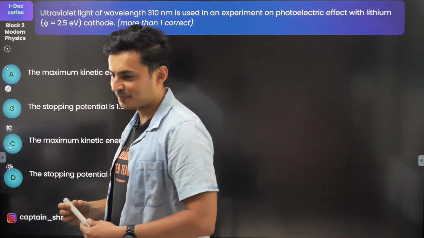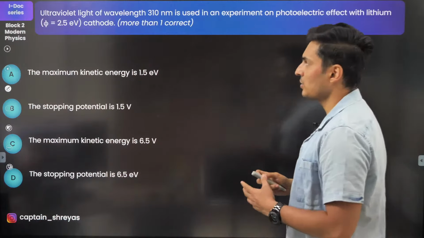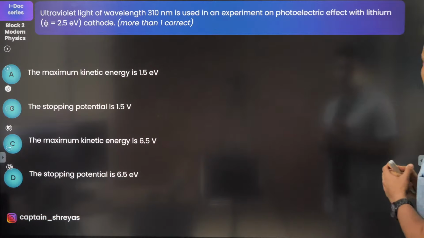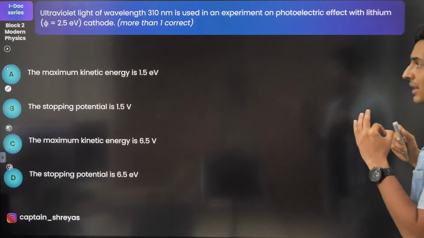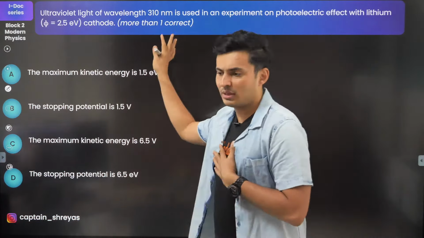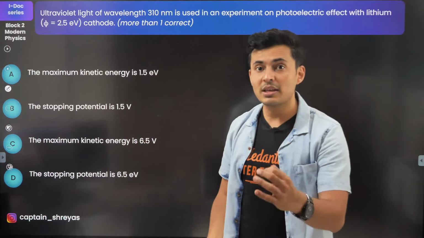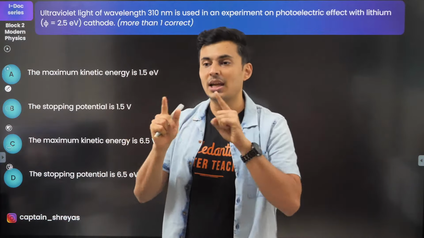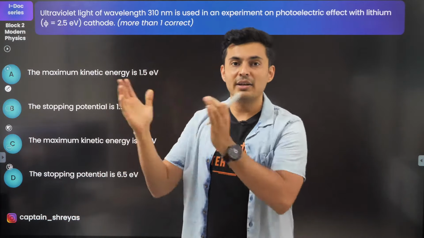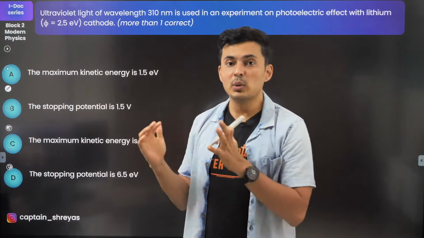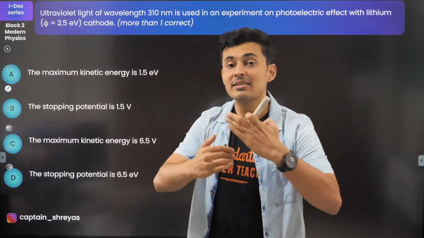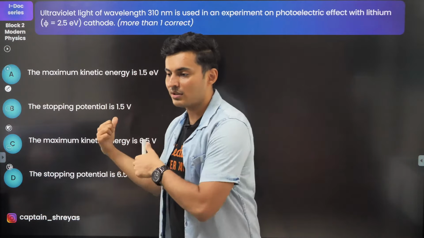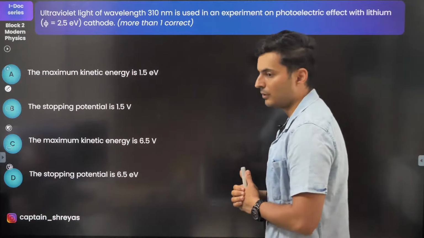Thank you so much. Okay, so here is the next question. The ultraviolet light of wavelength this much is used in an experiment on photoelectric effect with lithium cathode. More than one option is correct. Don't worry about more than one option. Sometimes in NEET, they give you multiple options correct, but in a different way. They will be like, option A and B are correct, or 1 and 2 are correct, 2 and 3 are correct, 1, 2, 3 are correct, none of them are correct. This is the way they give you multiple correct. So think about it and let me know what should be the correct one over here.